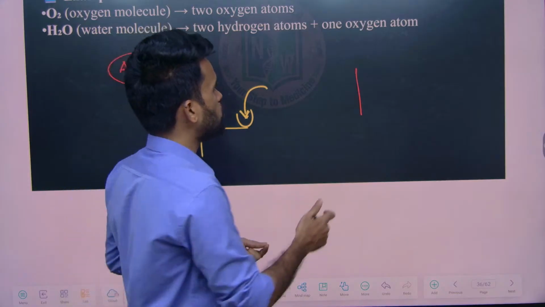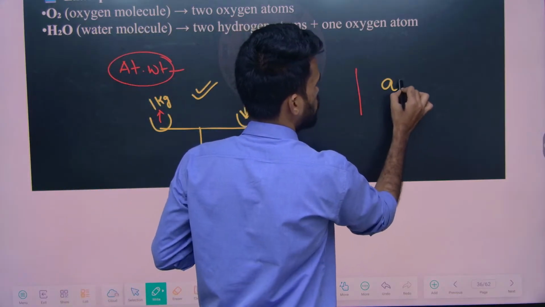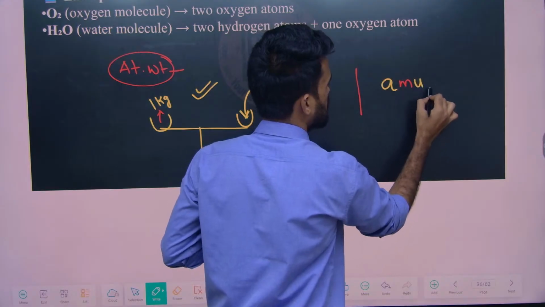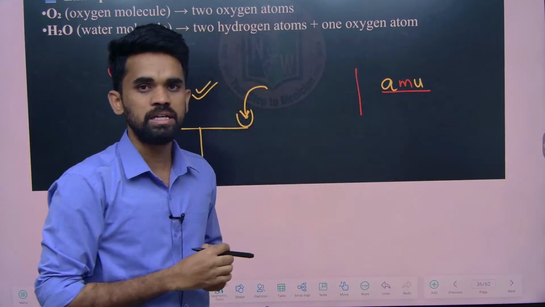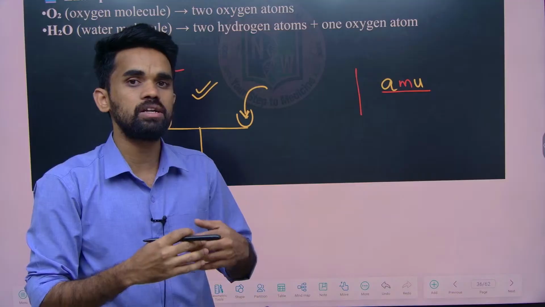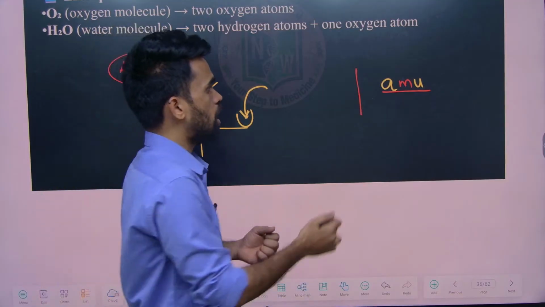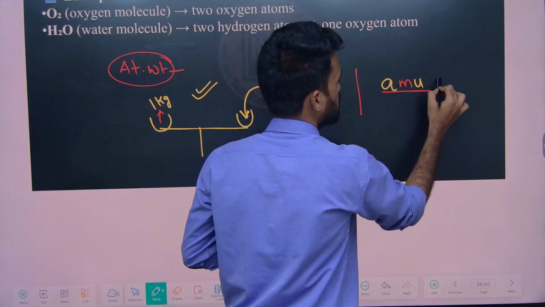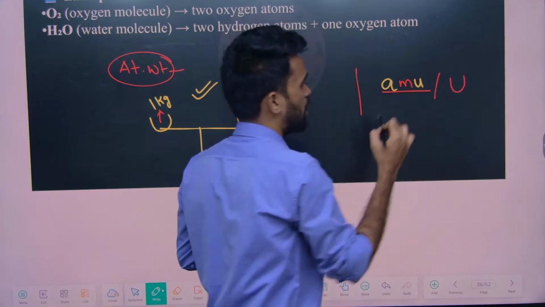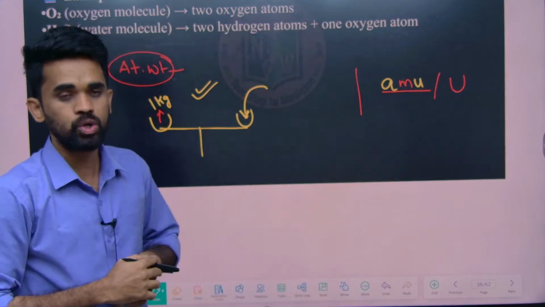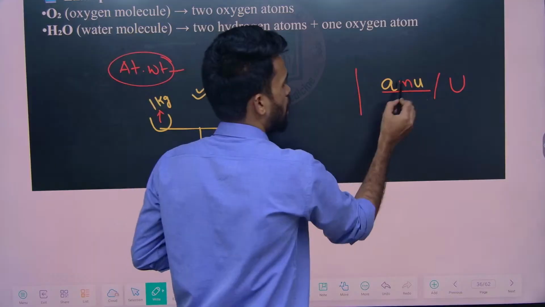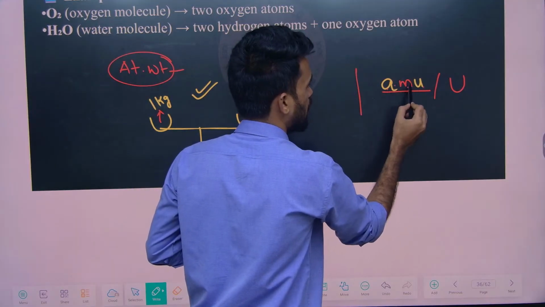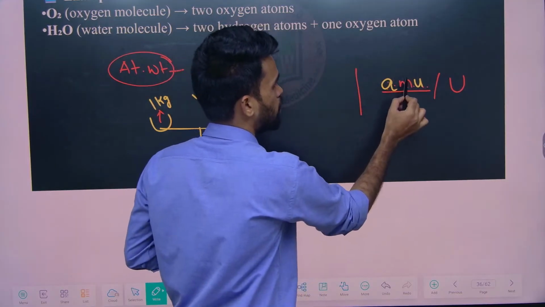So now what are the units we are using? The unit here is generally considered the atomic mass unit, or relative atomic mass unit, also given as the unified mass unit, indicated with the symbol U. So what I am saying is atomic mass unit, AMU. What is that? Atomic mass unit.